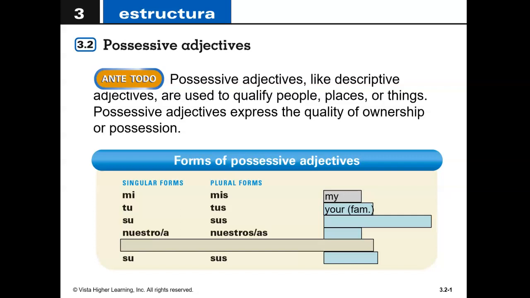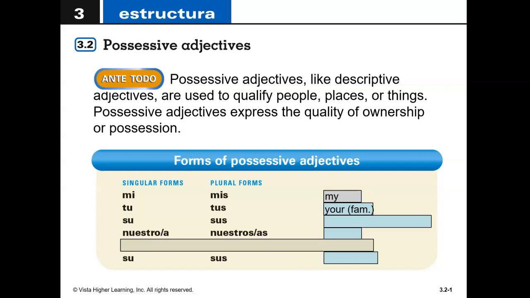So this one is if you're talking to a friend and you're saying, hey, your book is here. Tu libro. Now it looks very familiar. It looks like the subject pronoun you. But remember, subject pronouns have the accent over the u. So tú accented would mean you. Tu with no accent means your. Huge difference. So if we have my, then your, what do you think su or sus is going to mean?